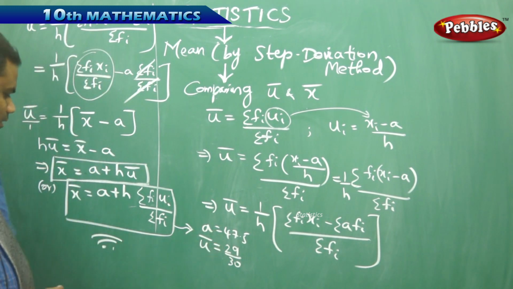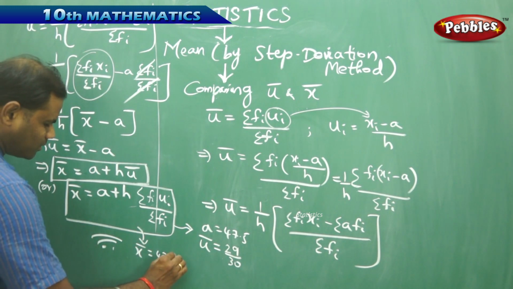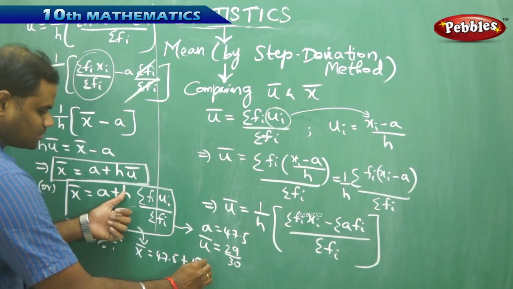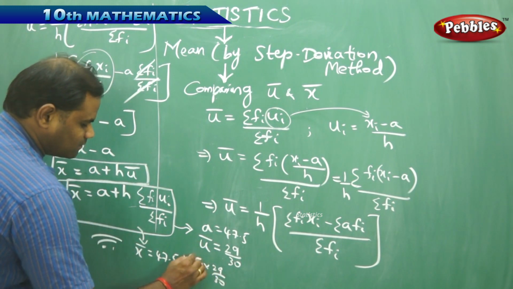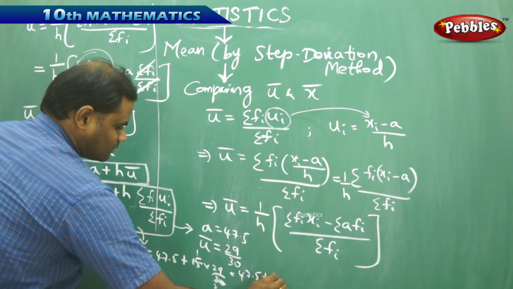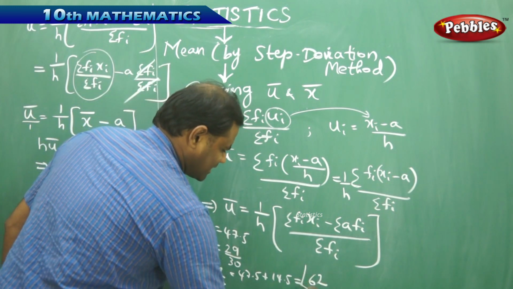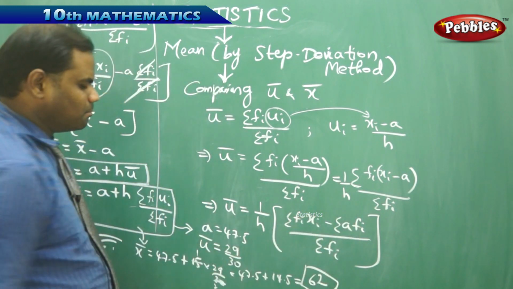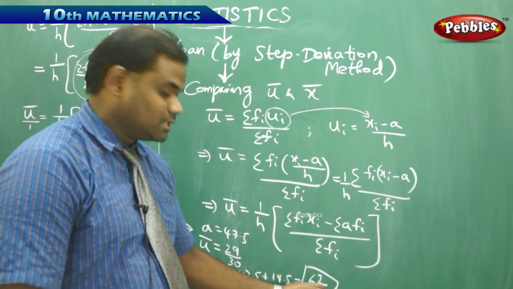Using these values, x bar is 47.5 plus 15 times u bar, that is 29 over 30, which gives 15 ones, 15 twos. So 47.5 plus 14.5 is exactly 62. That is, the mean of the given data using the step deviation method is 62.